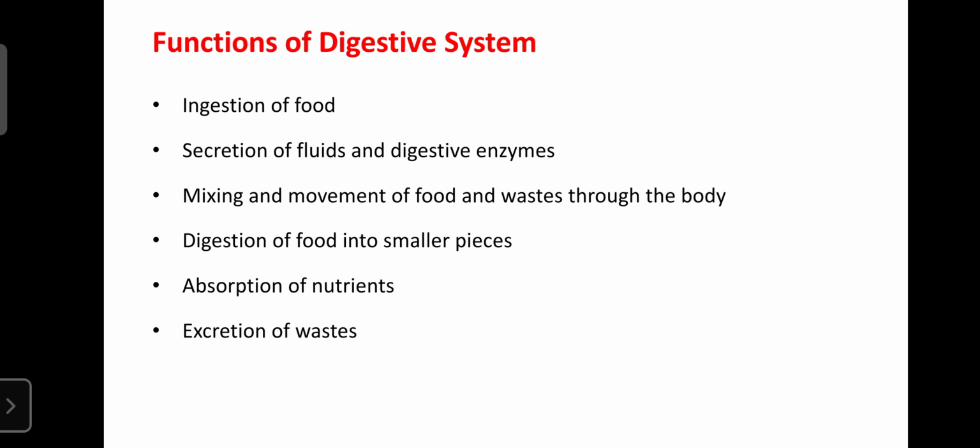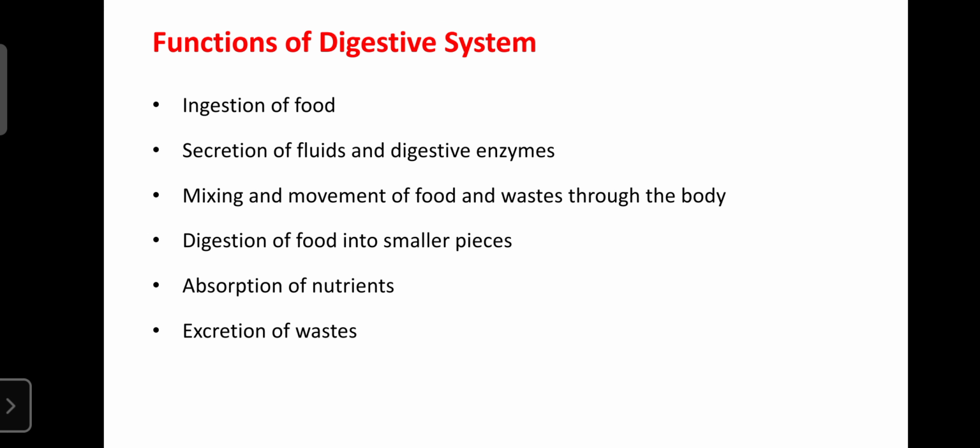Next, we go to the functions of the digestive system. The digestive system plays an important role in ingestion of food, as well as secretion of fluids and digestive enzymes. The fluids include saliva, gastric juice, intestinal juice, pancreatic juice, and bile. Bile is helpful for lipid metabolism. Pancreatic juice is helpful for the metabolism of proteins and carbohydrates, and it can maintain the pH of the intestine. Because pancreatic juice is rich in sodium bicarbonate, it helps maintain the basic pH of the small intestine.